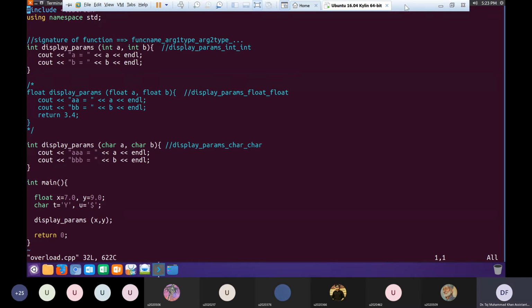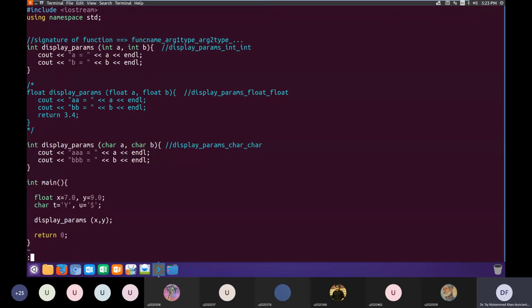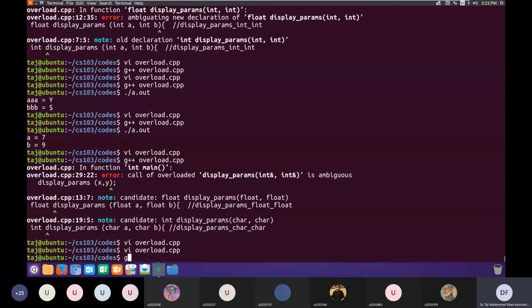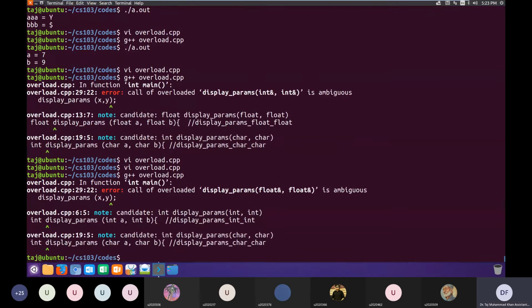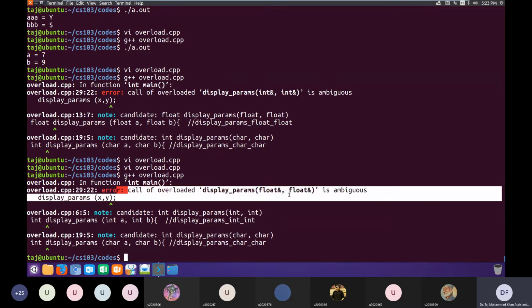Not many people seem interested in playing the game. I'm also not sure, but my guess would have also been an error, so let us compile it. Again, error. It says that it is ambiguous.